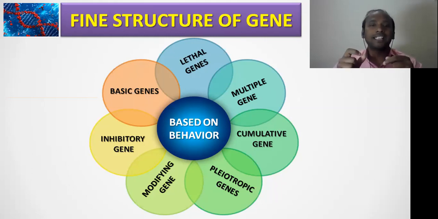So lethal genes are genes that, if present in an organism or in the cell, can cause death of that particular cell, right? These particular genes we call lethal genes. Of course, everything will have examples, but here I am not going to complicate things by giving examples, because the same gene can also be involved in a different activity. So try to remember only the terminology which I am giving, right?